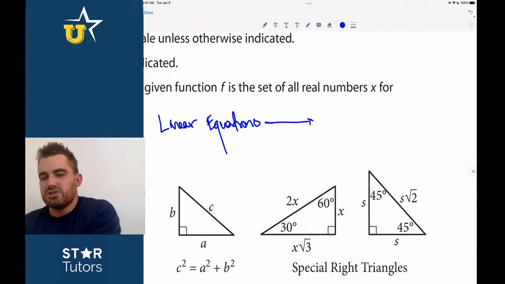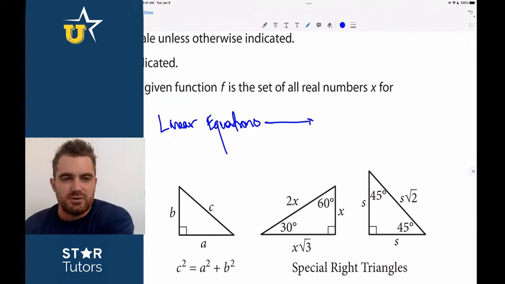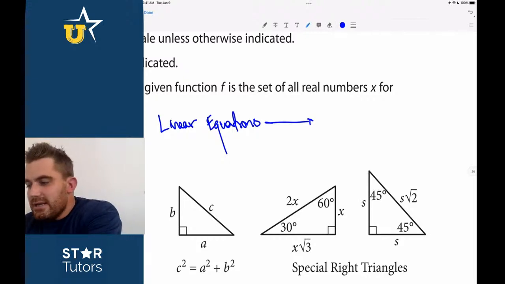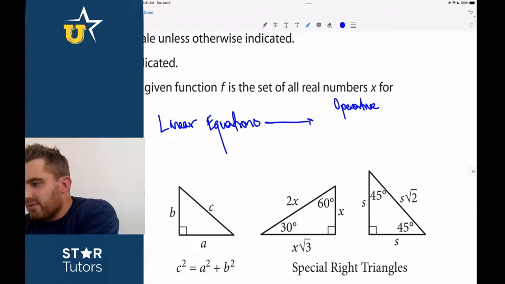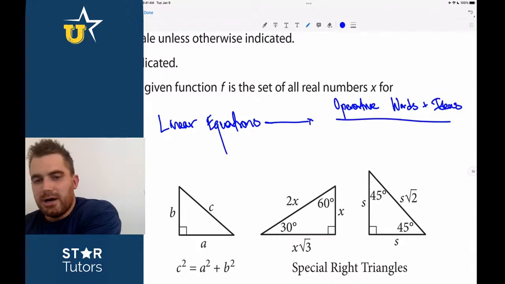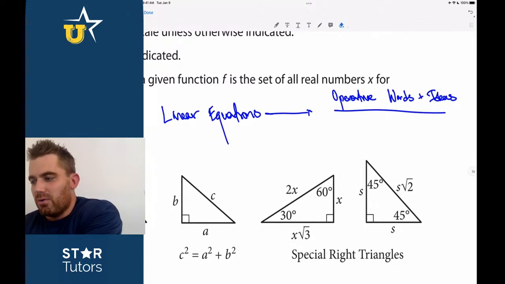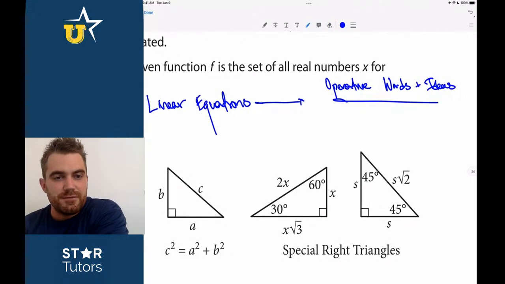If you know that linear equations are the most common topic covered on the SAT math sections, that should tell you everything you need to know in terms of the difficulty of the content. We need to find operative words or ideas related to linear equations, so anytime those questions come up, we immediately know what they're asking. It's super straightforward.